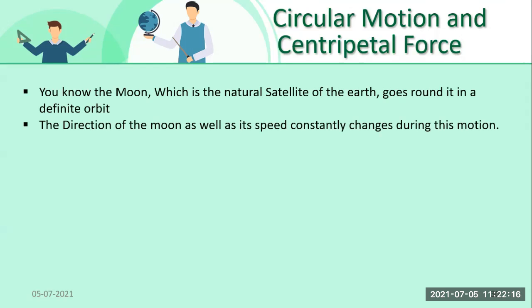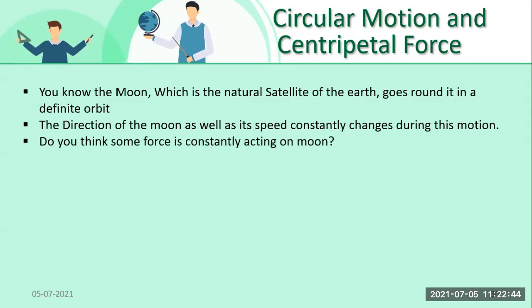Let's see. The direction of the moon's motion, as well as its speed, constantly changes during this motion, right? When the moon is revolving around the earth, we see that there is always a change in the speed.